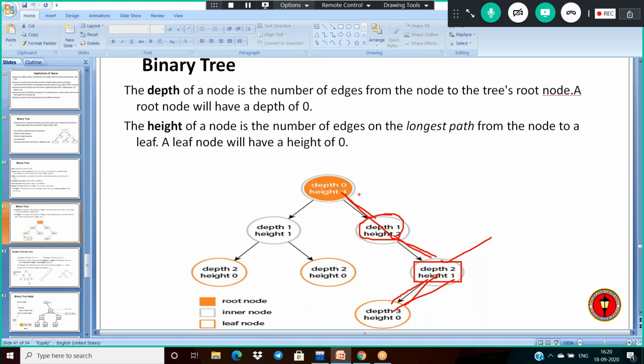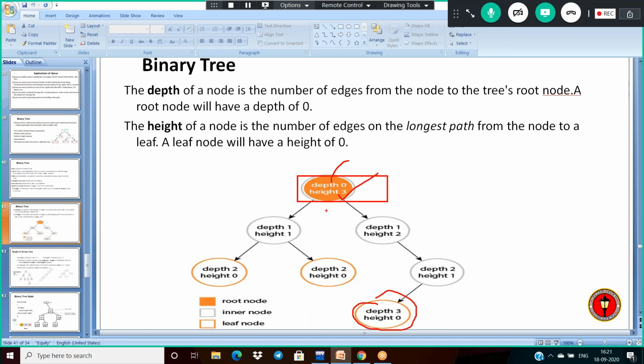So the height here will be 3. And for this leaf node here, it will be 0. Height is with respect to the leaf, and depth is with respect to the root. This is the important observation. For the root, the depth is 0 but the height is 3. For the leaf child, the depth is 3 and the height is 0. This is the important point.